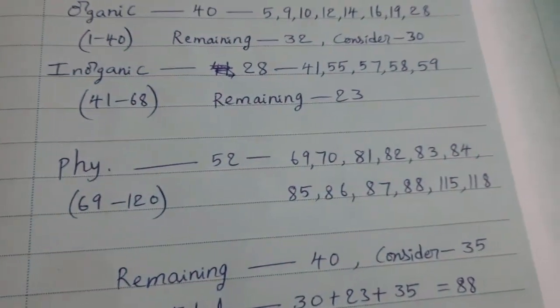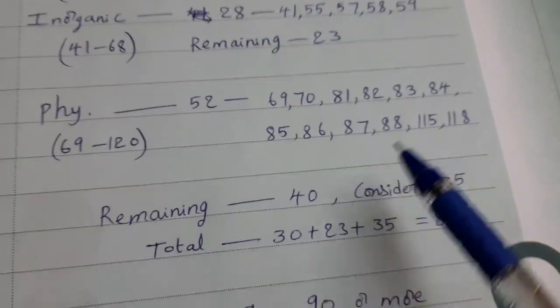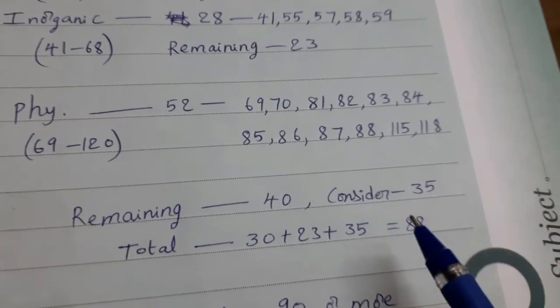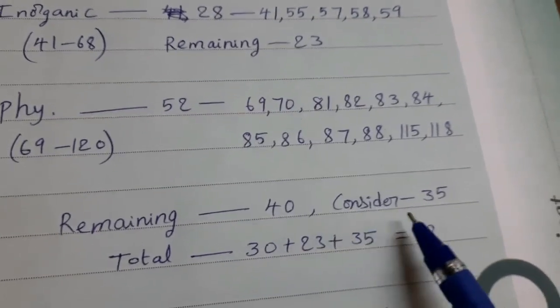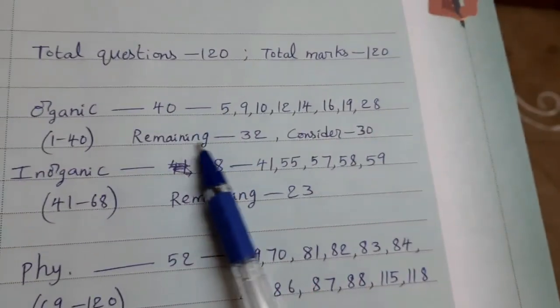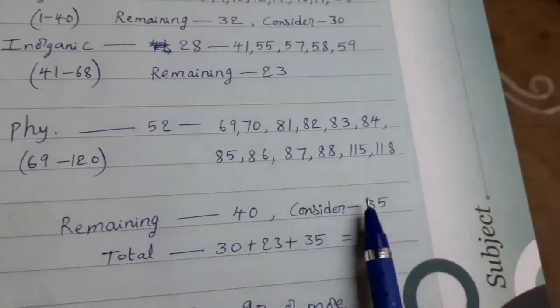In physical chemistry, 52 questions are given. In that, 12 questions are difficult, so the remaining are 40. By doing bubbling we may make a mistake. Leave 5 questions for that, then consider 35. So organic 30, inorganic 23, physical 35.